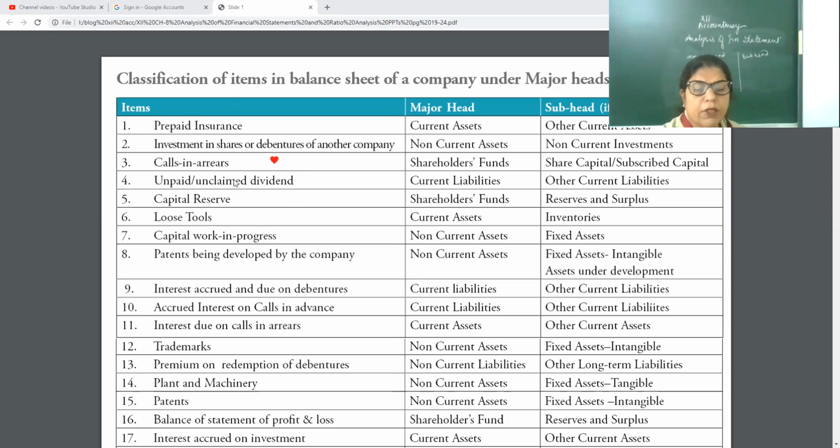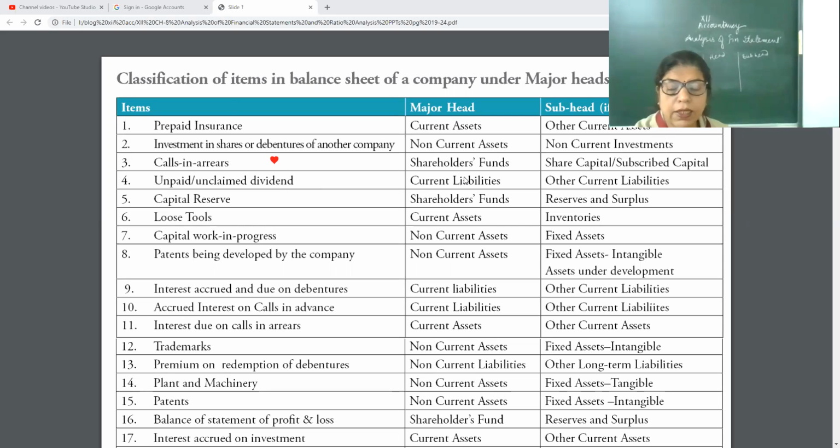Now unpaid or unclaimed dividend. Dividend is declared by the company but still not paid. See, both are different: calls in arrears is from the shareholders, while unpaid or unclaimed dividend is from the point of view of the company.